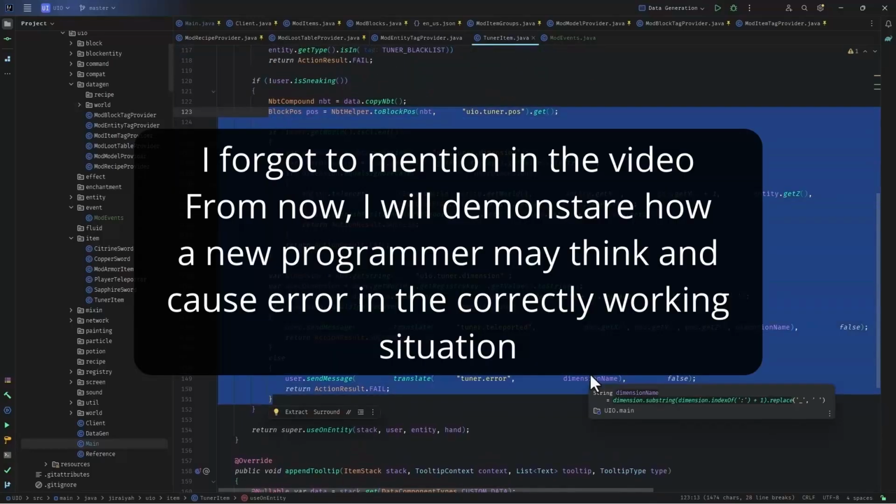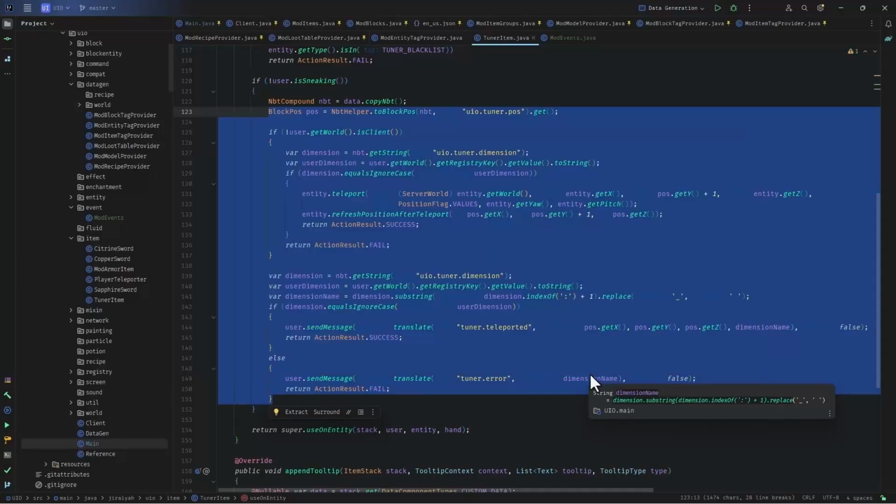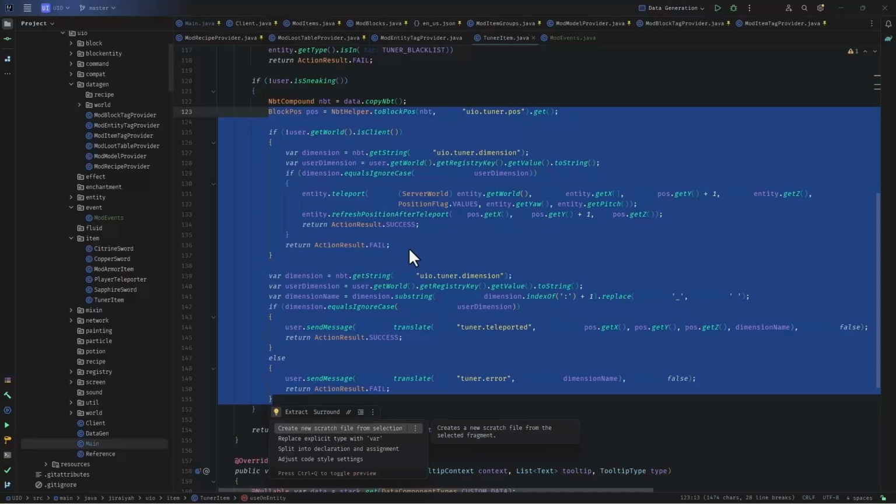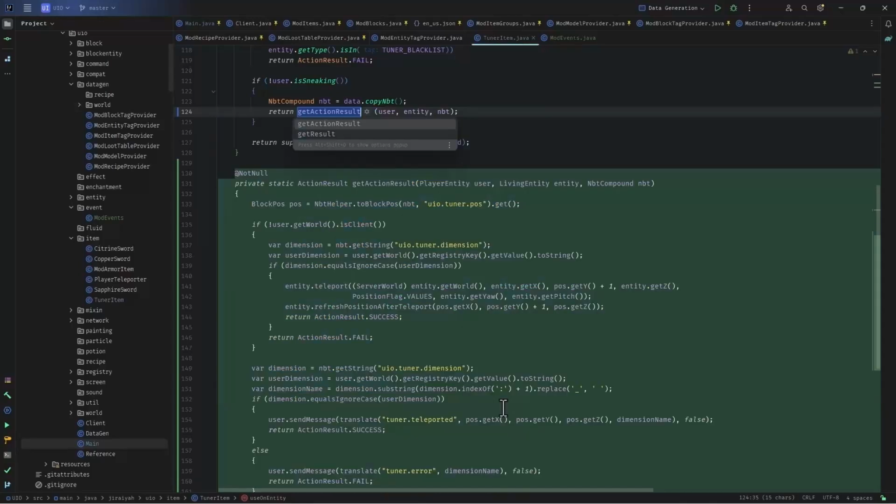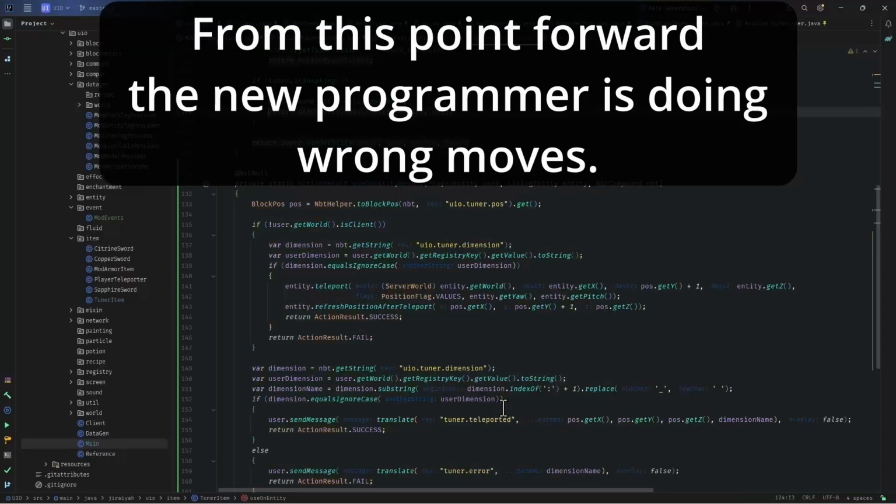You can separate this part as a method call on the item itself, like extract a method, and we get action result, get result. No, we say return use on entity result. Okay, and we are sending in the user, the entity, and NBT.